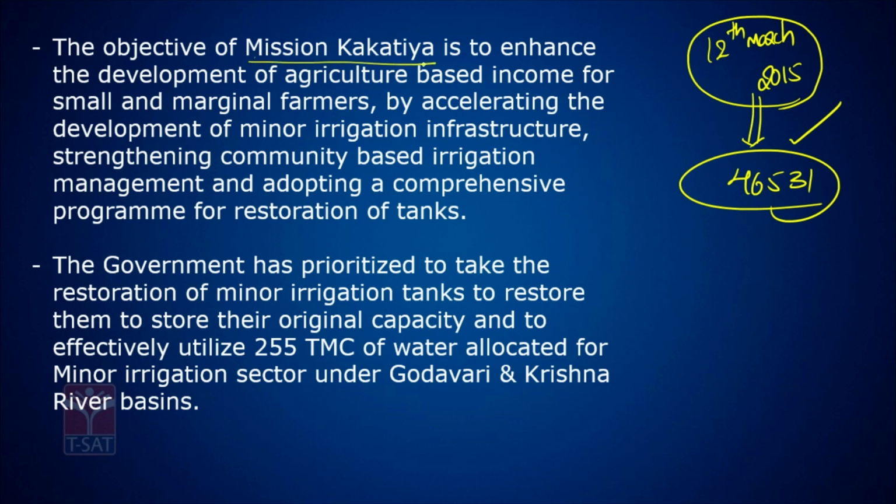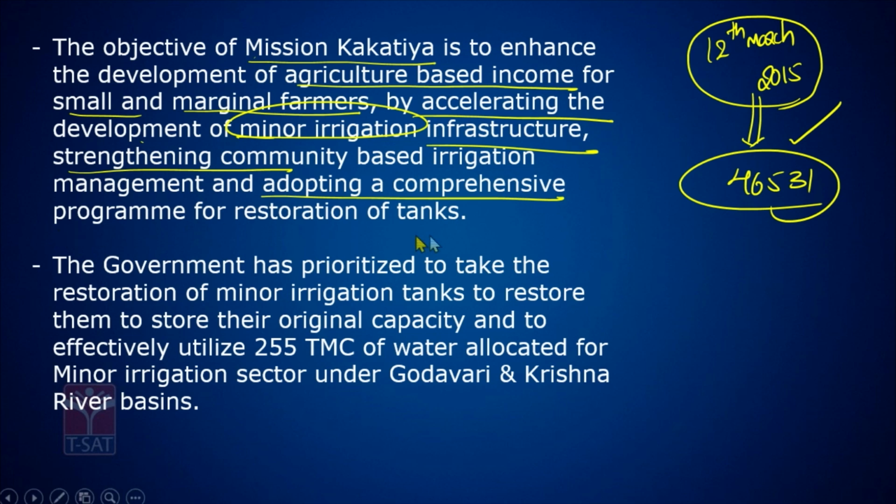The objective of Mission Kakatiya is to enhance the development of agriculture-based income for small and marginal farmers by accelerating the development of minor irrigation infrastructure, strengthening community-based irrigation management, and adopting a comprehensive program for restoration of tanks.